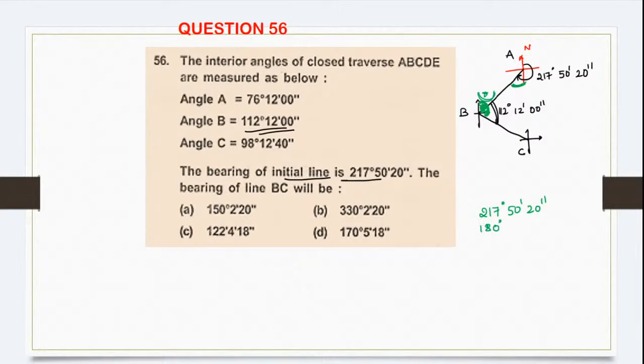It would give us 37 degree 50 minute 20 second. Okay, so this star angle is how much? For this, you add 112 degree 12 minute 00 second. So 20 second, 62 minute and 149 degree. 62 minute cannot happen because 1 degree is 60 minutes.